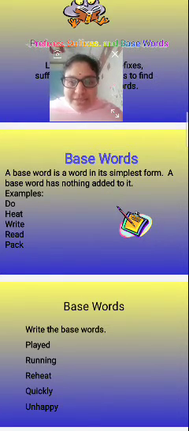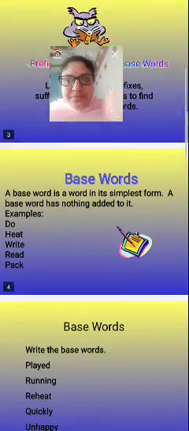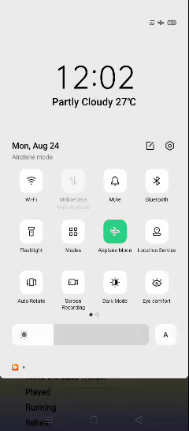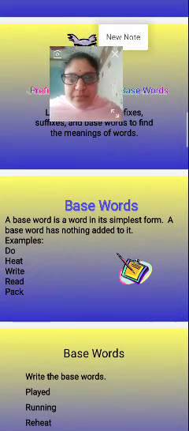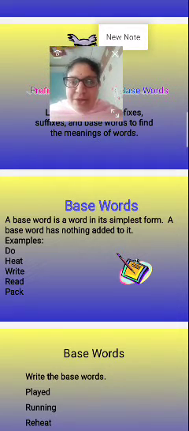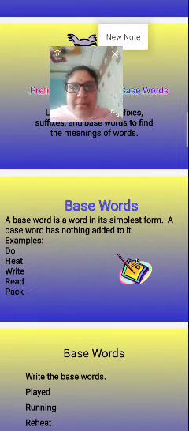A base word is a word in its simplest form. A base word has nothing added to it. Examples: heat, write, read and pack.